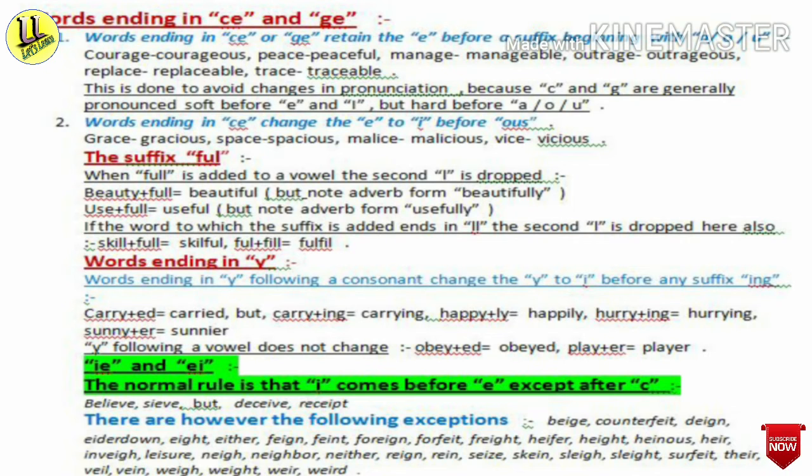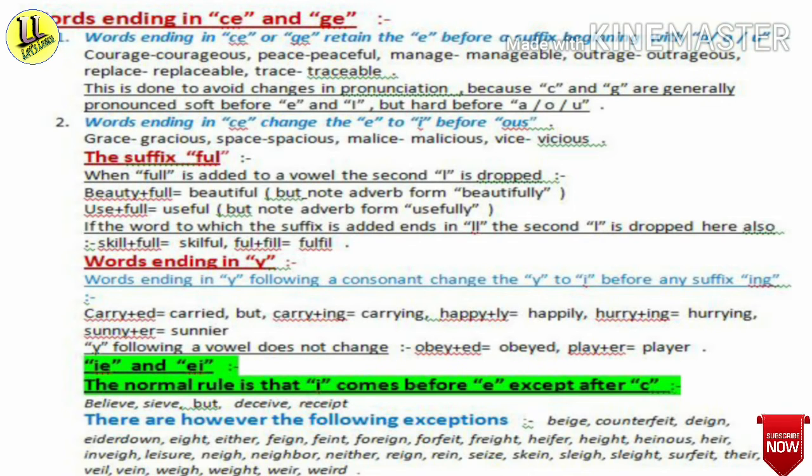This is done to avoid changes in pronunciation because C and G are generally pronounced soft before E and I but hard before A or O or U.